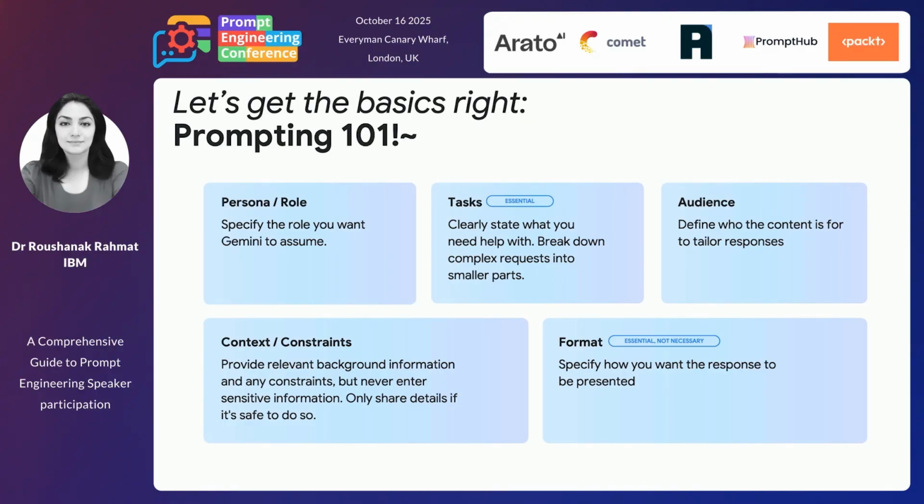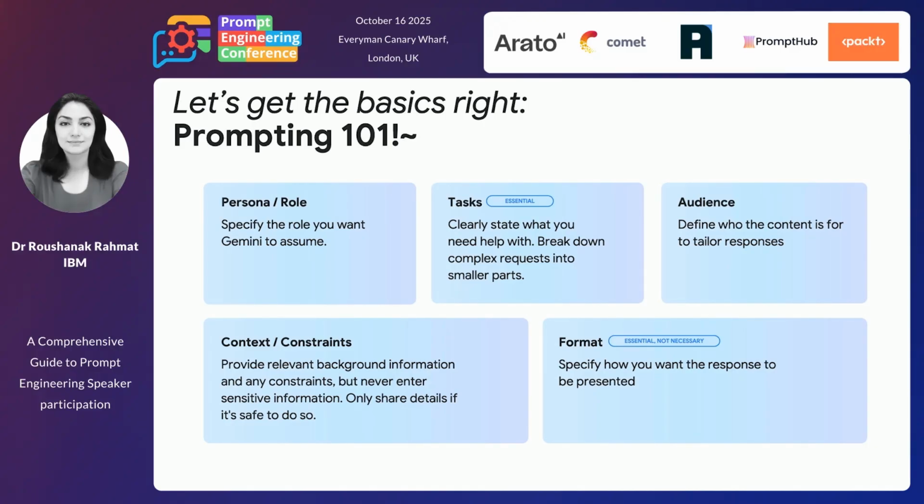And then task. Task is something we all know. We just put it and clearly state what you need help with, breaking it down into smaller parts if it's a complex problem. And then specifying our audience. Same example I said, a 5-year-old compared to someone who has a PhD. Basically, this helps these models understand how to tailor the answer for that audience.